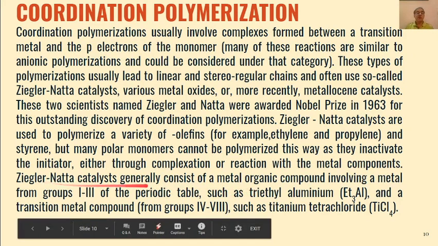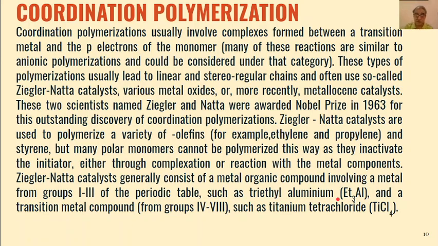And as I have told you, these Ziegler-Natta catalysts generally consist of a metal organic compound involving a metal from group 1 to 3 of the periodic table. So the most commonly used metal is aluminum, and the most commonly used compound is triethyl aluminum.